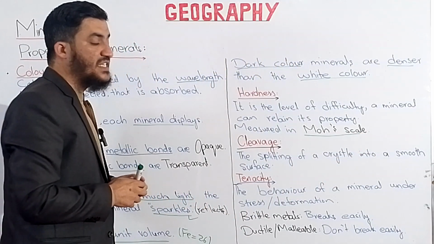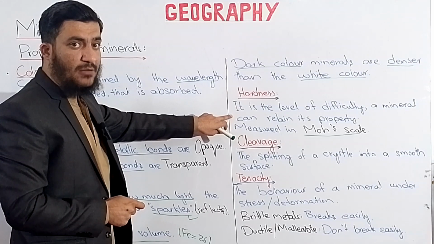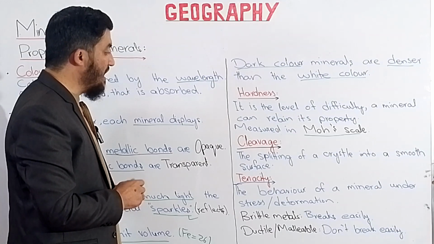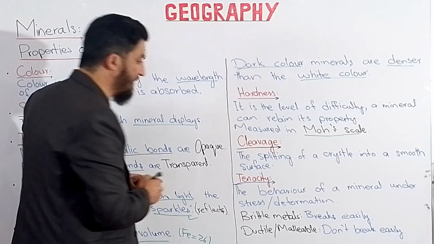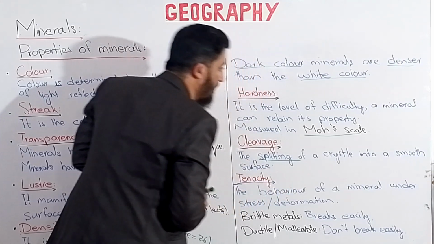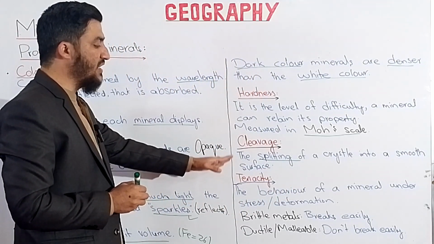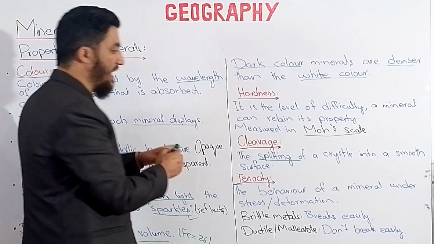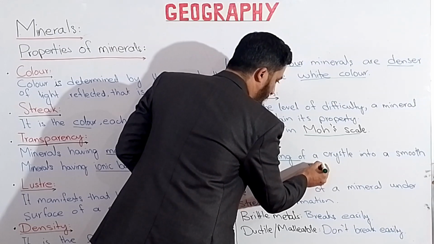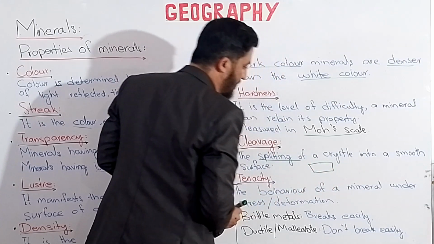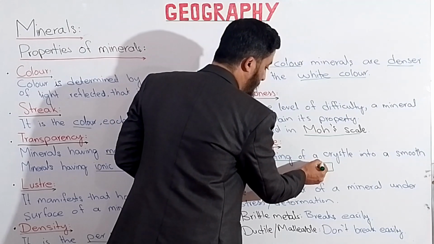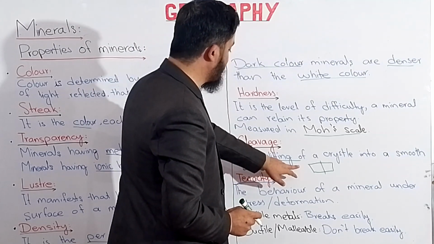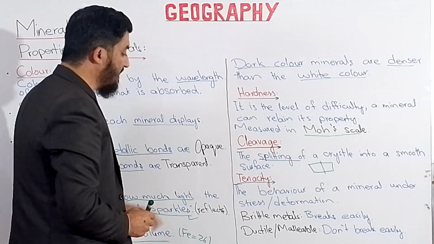Like we know that diamond is the hardest mineral, while carbon is the least hard. Then comes the cleavage. The cleavage is the splitting of a crystal into a smooth surface or smooth plane. हम जब भी मिनरल को तोड़ते हैं, so एक बिल्कुल, like for example we have a rectangular shape. If we want to break it in between, so ये बिल्कुल प्लेन वे में टूट जाएगा, just because of its cleavage property.